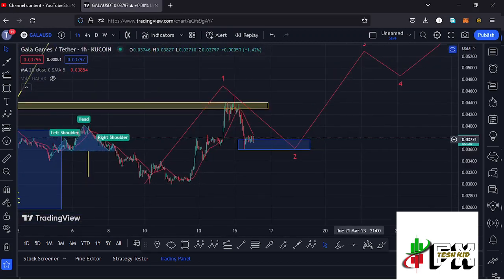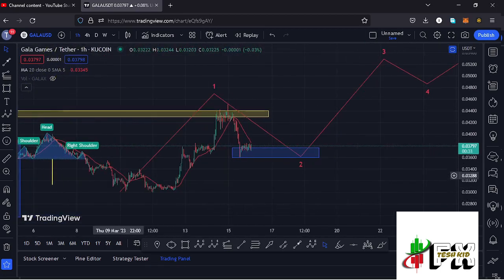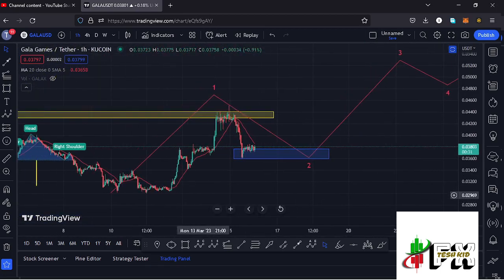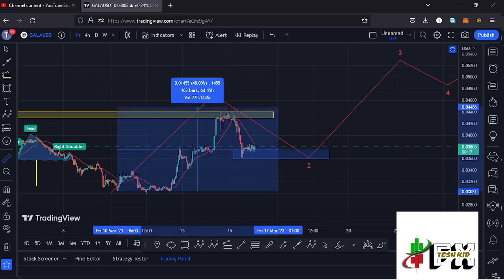expecting to play out. Here on the 1-hour chart, you can see that after seeing our low in the formation of this second wave, we started this massive bounce to the upper side in a move that gave us a peak at around the $0.04524 mark. And by first giving you a measure from the low of the second wave down here to that high that we made at around the 0.045, you can see that the market is up by more than 48.83%, which is a very massive bounce to the upper side.